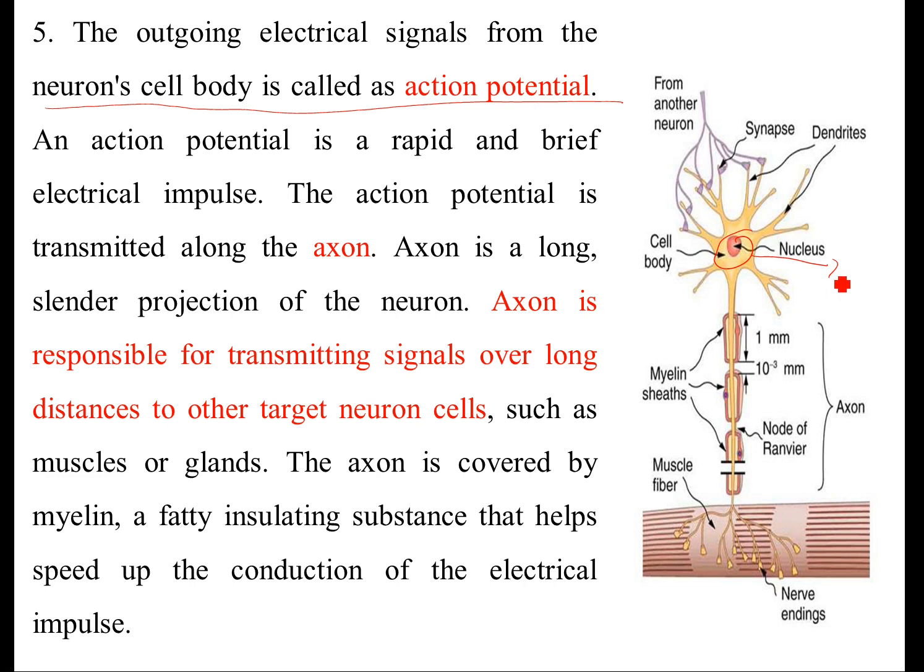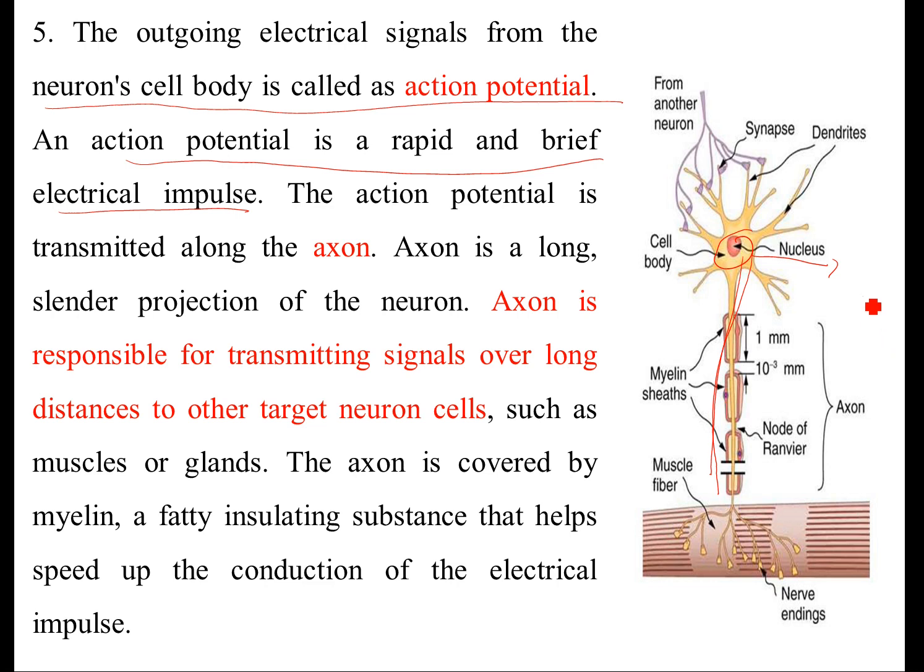It gives some action, and this action potential is like a brief electrical impulse. If an action potential is generated, it is transmitted along the axon.